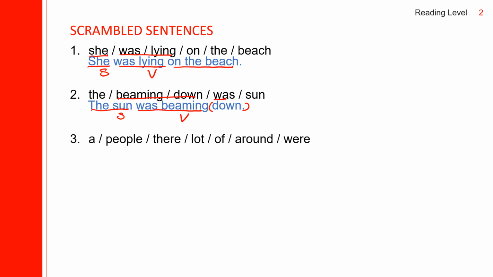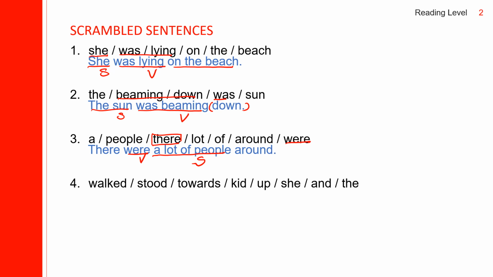Okay, we don't see a subject here again, but when we have "there" in a sentence, we usually start with there. And then after there, we need a verb, which is were: there were. So the subject could be plural. A lot of people could be the subject, around. So here, there were a lot of people around. A lot of people, this is the subject, and this is the verb. There were a lot of people around.